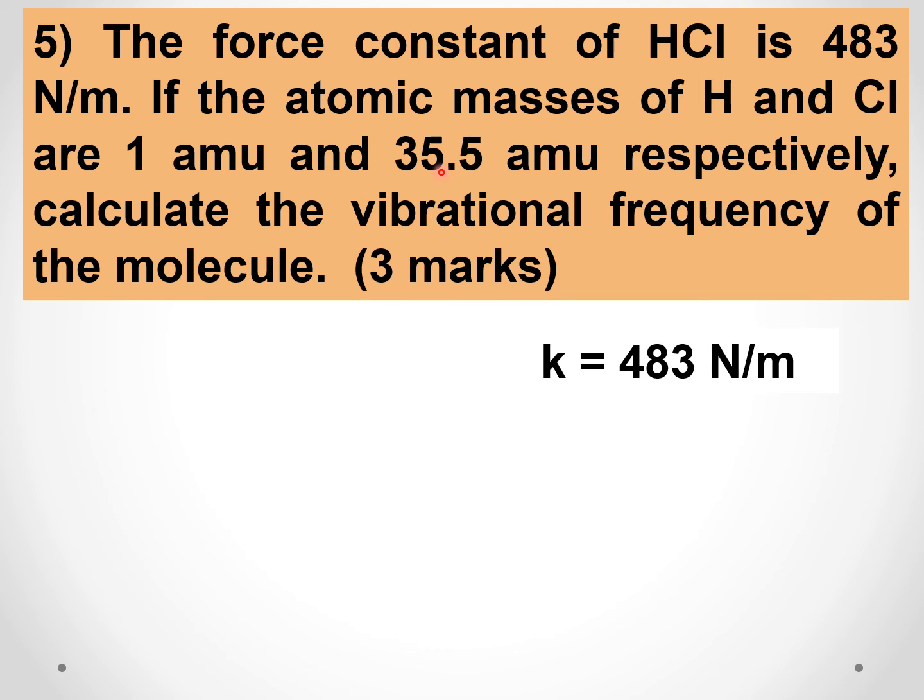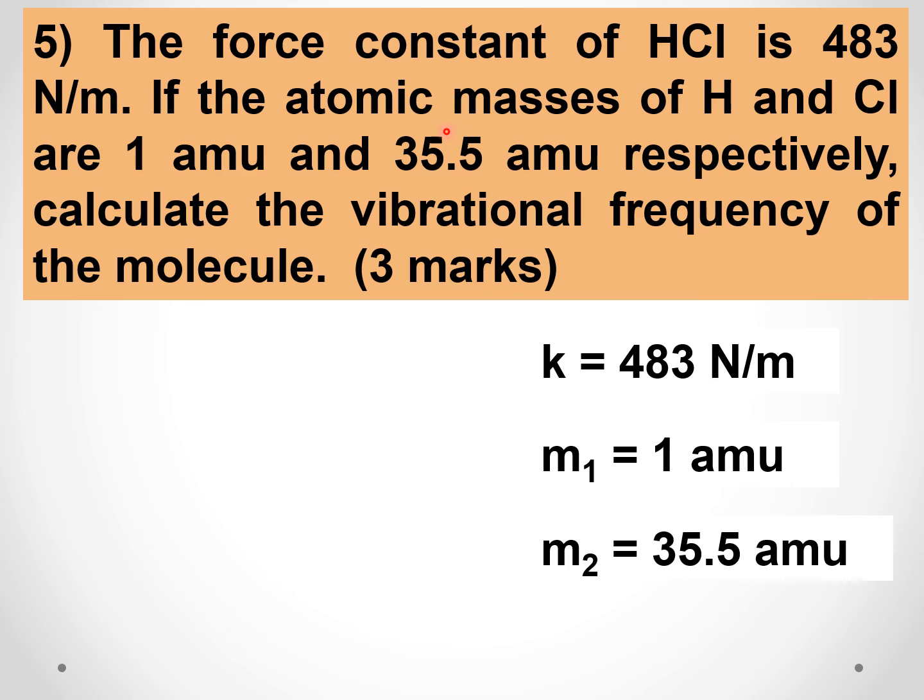So we are given the force constant, we have to find out the vibrational frequency of the molecule. So K is equal to 483, that is given, and masses of hydrogen and chlorine are also given. So M1 is 1 AMU, M2 is 35.5 AMU. We are asked to calculate the vibrational frequency.